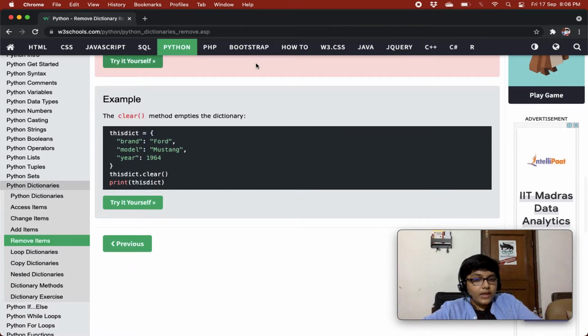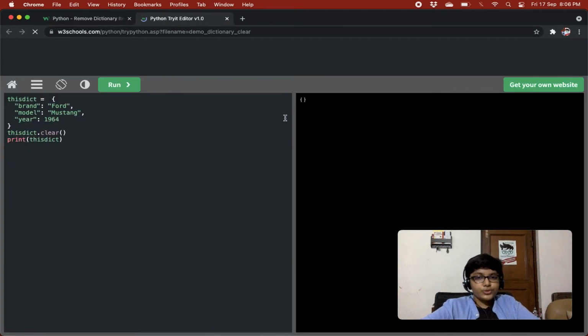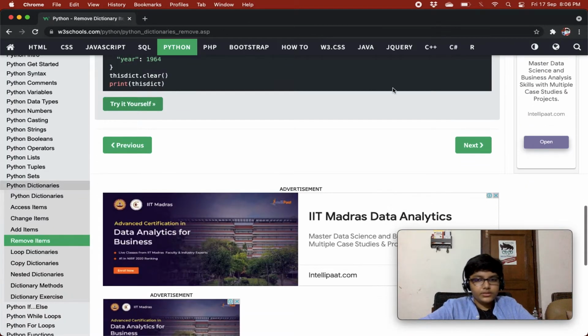The clear method empties the dictionary. It does not delete the whole dictionary, it does not delete the variable, it just empties the dictionary. It deletes all its items, right? So cool, we have done this also.